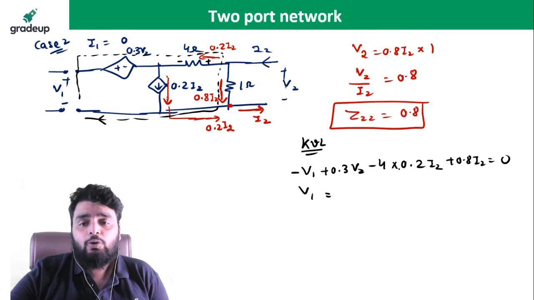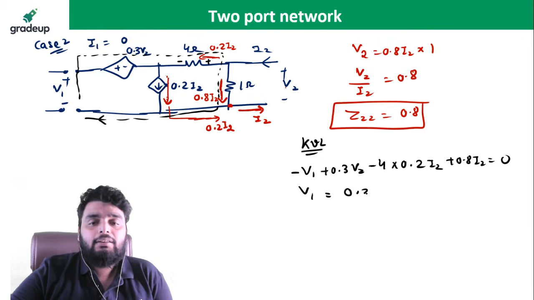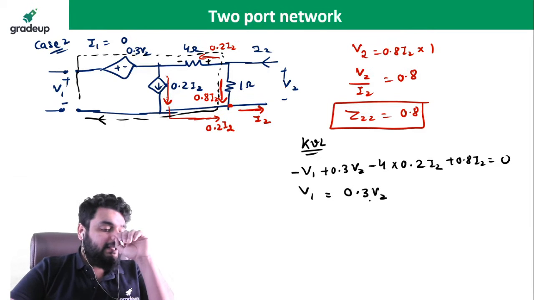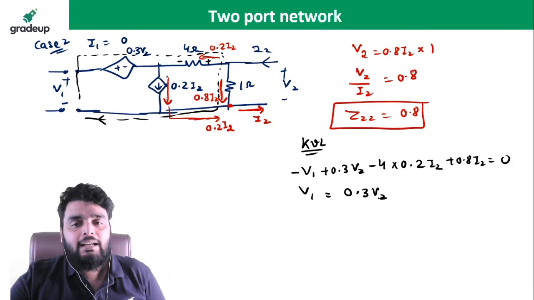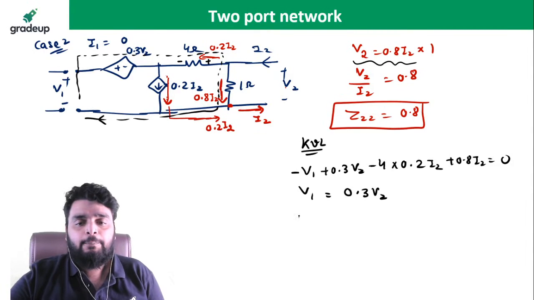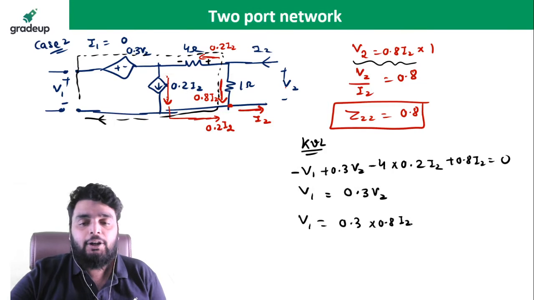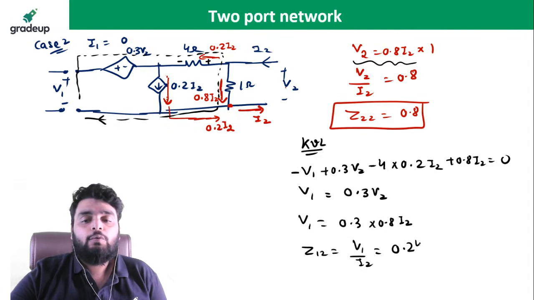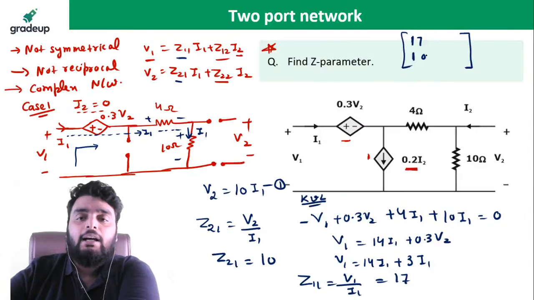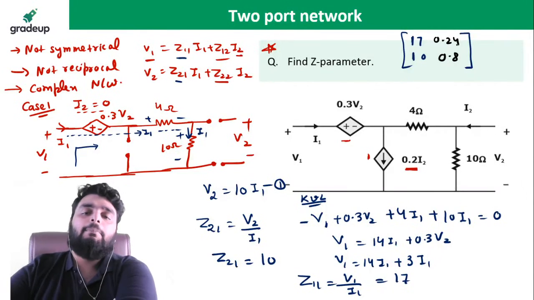So V1 comes out to be, you can see, minus 4 into 0.8, they are cancelled out, 0.3 times V2. This is the V1. Now again V2 is creating a problem because I need it in terms of I2, so I can put this equation, right? So V1 is equal to 0.3 times 0.8 I2, or you can see Z12 is equal to V1 divided by I2 equal to 0.24. So finally it comes out to be 0.24 and it comes out to be 0.8.